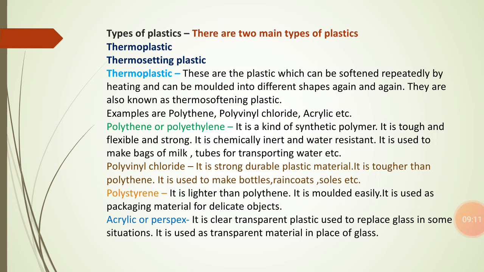It is obtained by the addition polymerization of ethylene, and it may be of low density or high density, which means polythene may be of low density or of high density. It depends on the process that is used to manufacture the polythene.